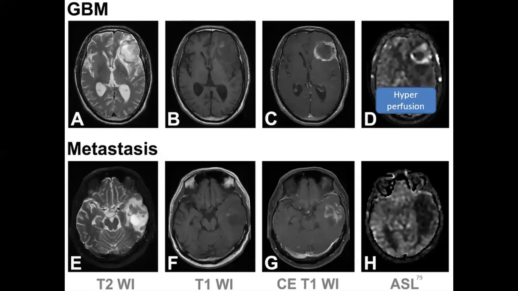If you compare glioblastoma, GBM, with metastasis, glioblastoma has a single lesion, metastasis mostly multiple lesions, and the enhancement pattern mostly resembles metastasis. The only thing is that metastasis has disproportionate edema compared to GBM, and GBM has hyperperfusion. Because of hyperneoangiogenesis, it is hyperperfused. In GBM, you will see the hyperperfusion.